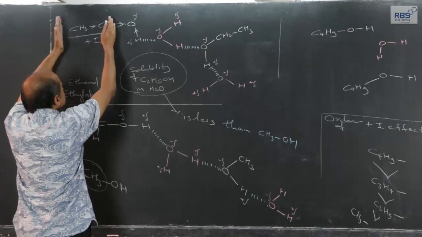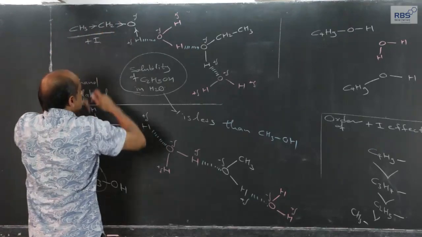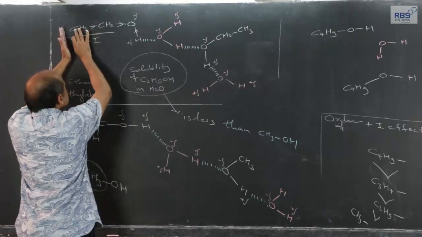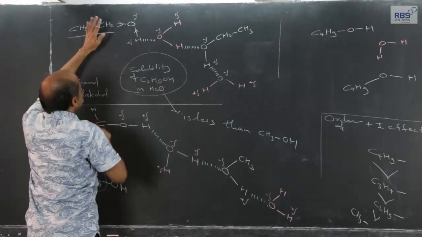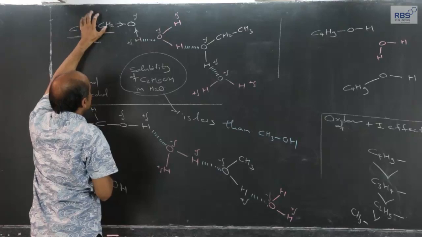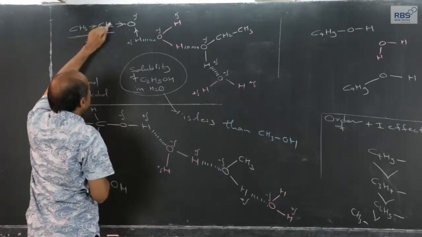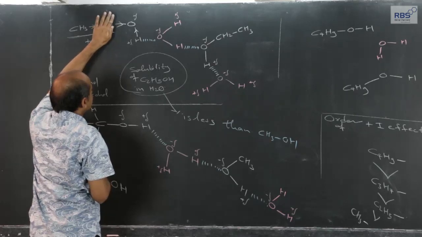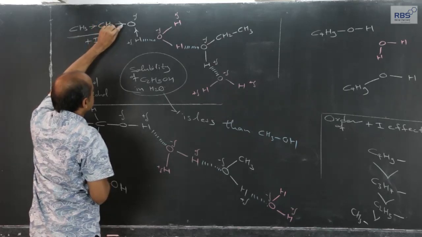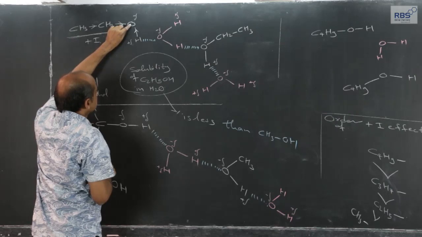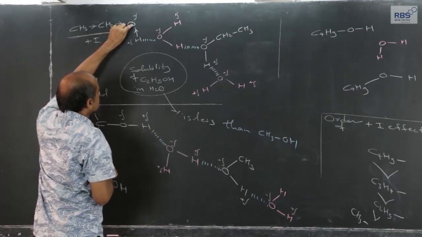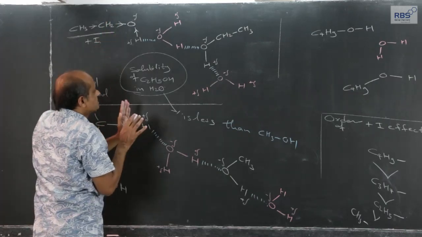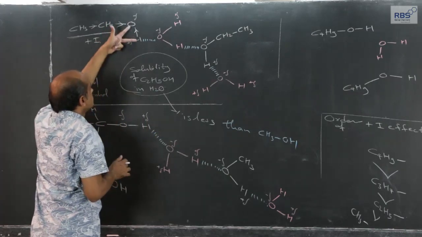But if the plus I effect of the alkyl group goes on increasing from methyl to ethyl, ethyl to propyl, propyl to butyl, the electron density from the alkyl group, because of the positive inductive effect, is released towards oxygen in the OH bond.